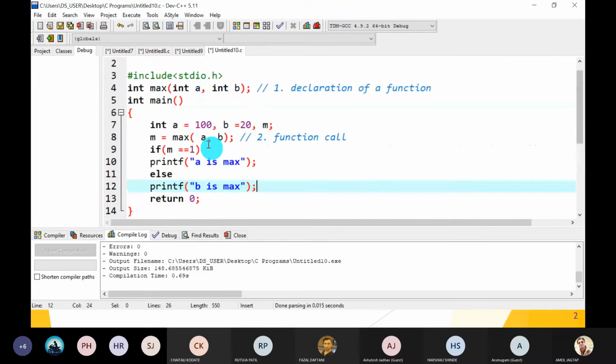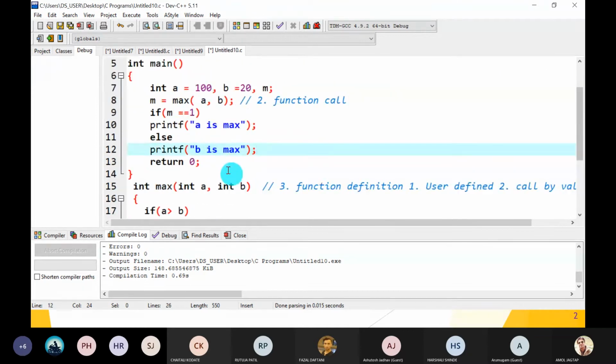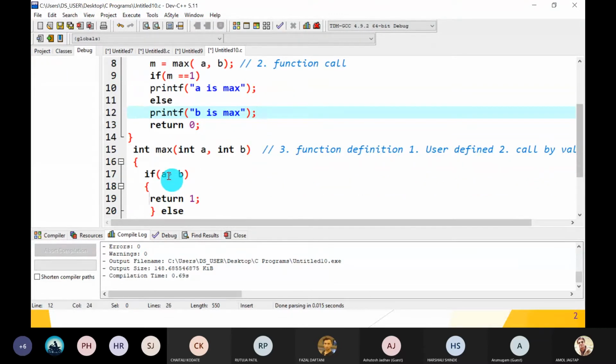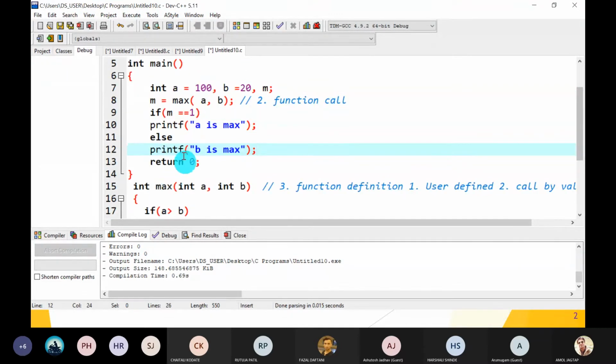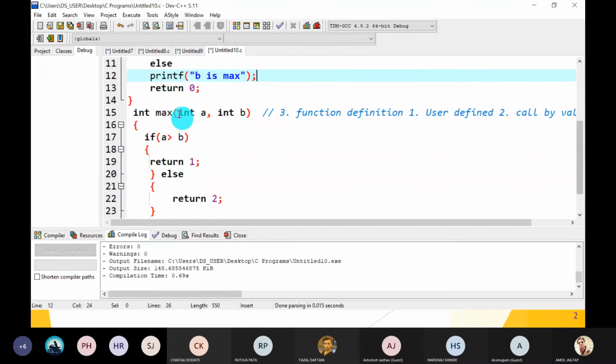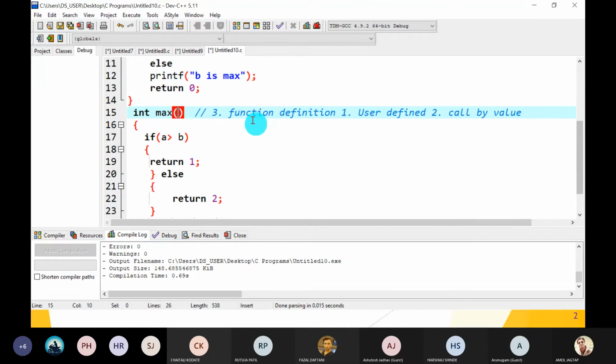I hope you understand. Now, main and max decided that main told to max, I have one problem. You have to take values yourself. I am not passing these two values to you. That means that two values are not passed by the main function, and you have to decide yourself which one is the max and display it.